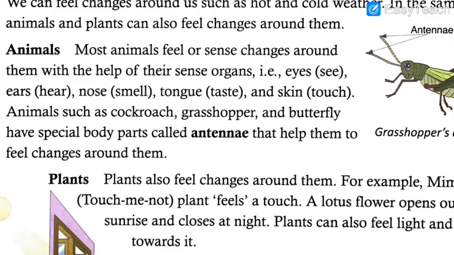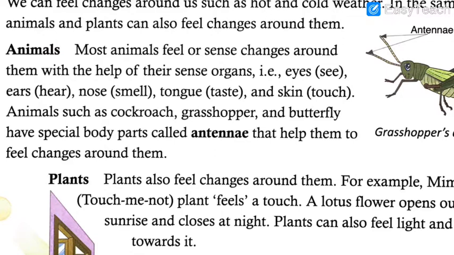Even the nose: when you enter the house, you say, "Oh mom, something delicious is being cooked in the kitchen." So you can smell things. You have the tongue: when you eat delicious food, you say, "Oh yum, it is very tasty." This happens because of the tongue. And then you have the skin. Like I said, if you touch anything hot or very cold, you can immediately feel it.